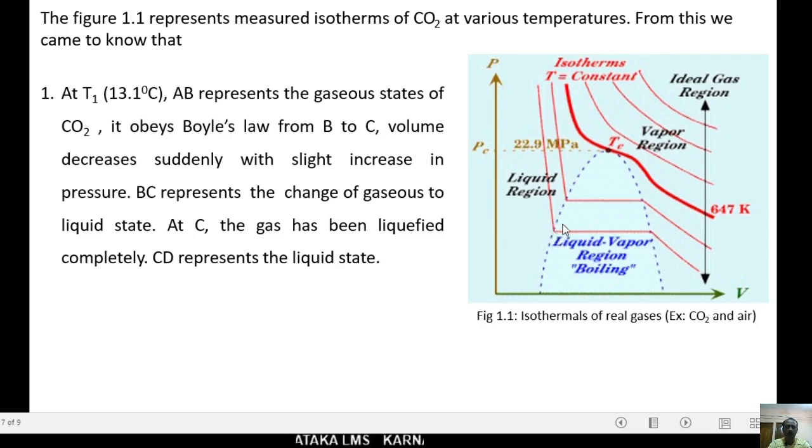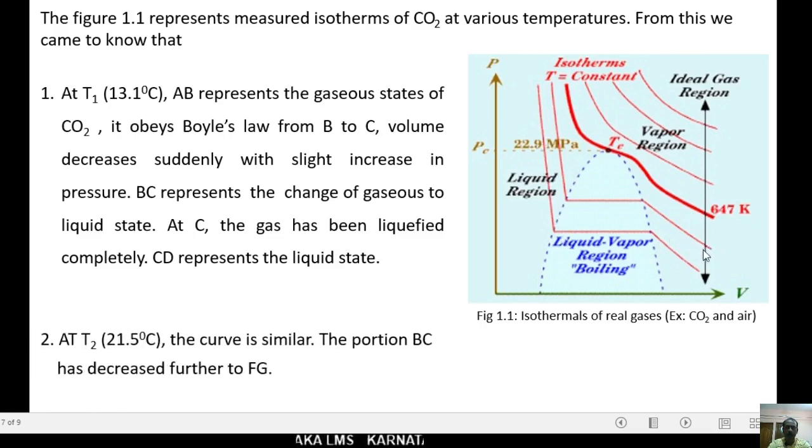At the point C, the gas has been liquefied completely, and the portion CD represents the liquid state. This portion is liquid state.